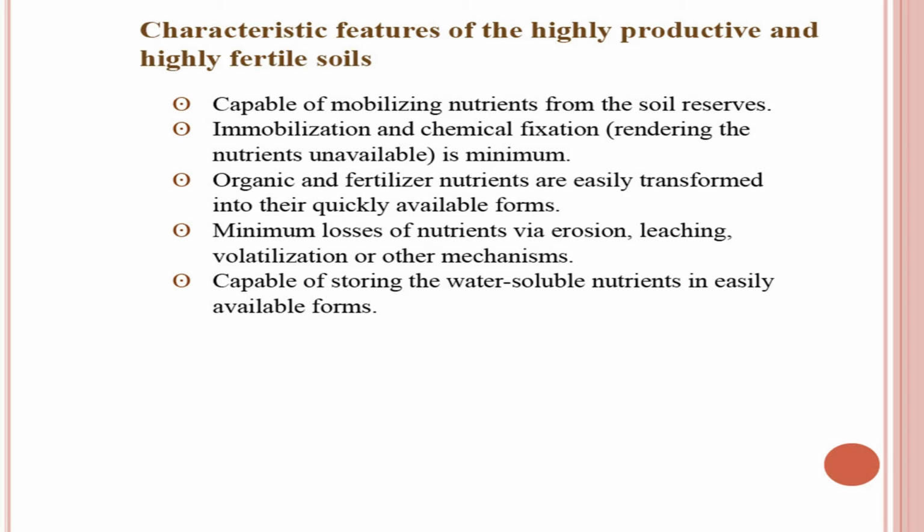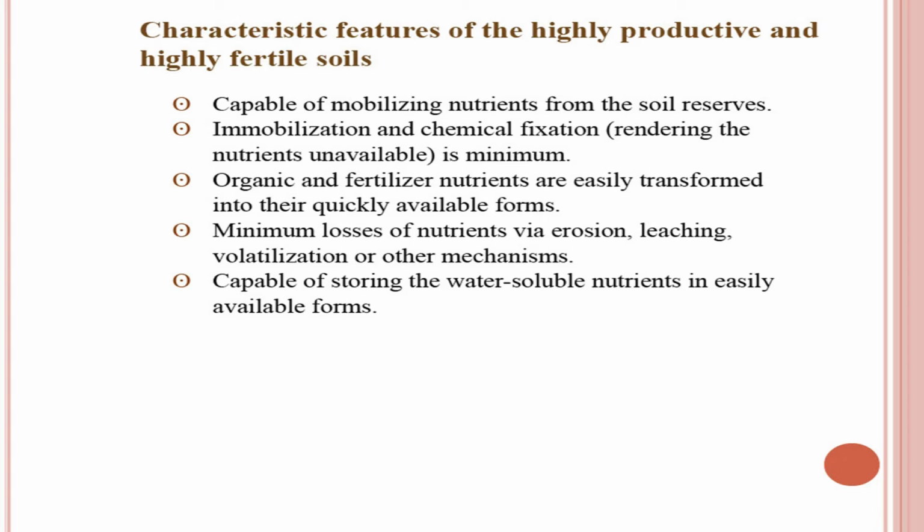If a soil is doing this job well, then it is of course a fertile soil. The next is that immobilization and chemical fixation are minimum, so that nutrient availability is more. Chemical fixation reduces the nutrient availability, therefore if we have least chemical fixation, our nutrient availability will be more.